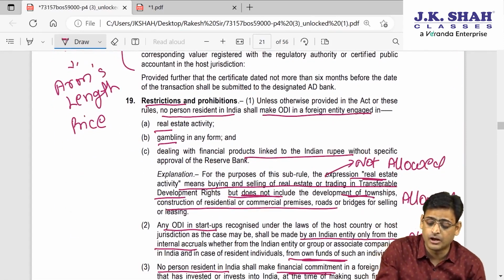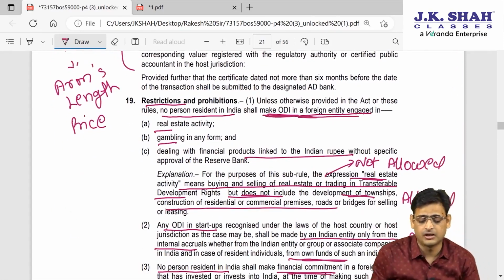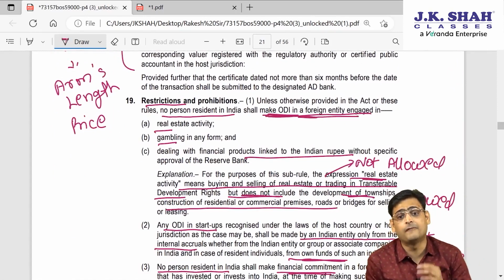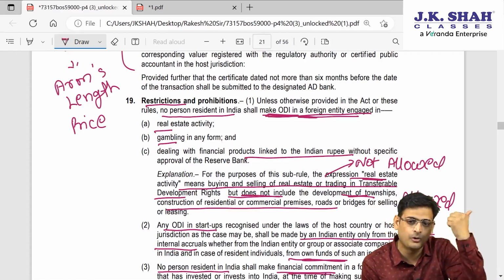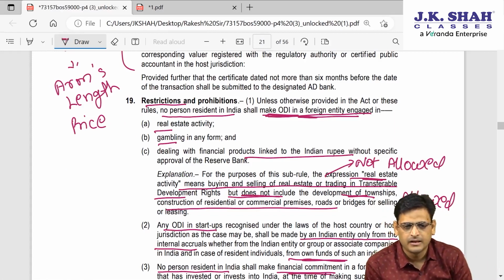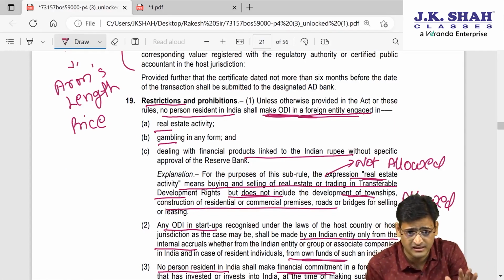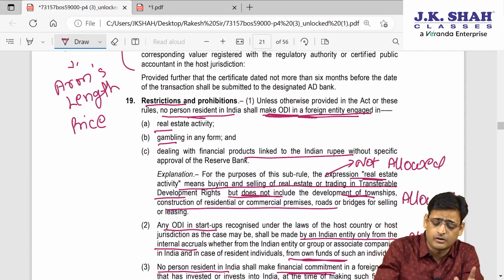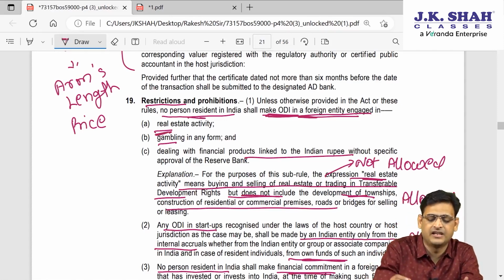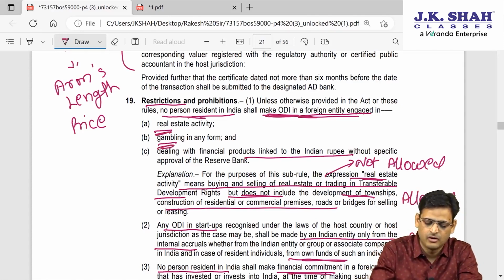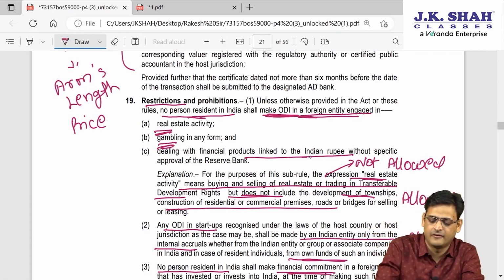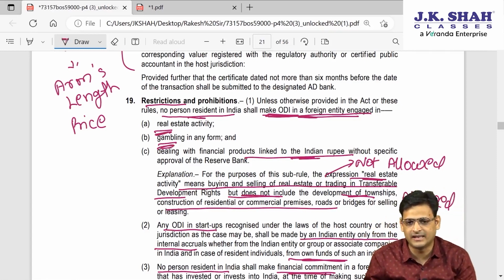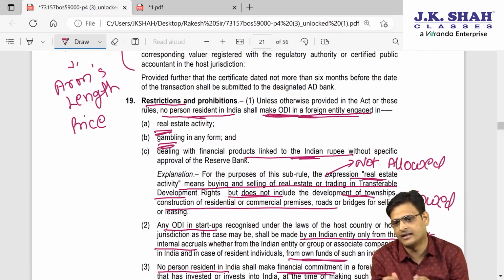Now, when you cannot make ODI, restrictions and prohibition. This is more or less similar to the prohibition you have studied in FEMA earlier. They are saying when ODI is restricted or prohibited. A resident cannot make ODI if the foreign entity is engaged in real estate or gambling, or if the foreign entity is engaged in a financial product and that financial product is derived from Indian rupees. I will explain real estate, then gambling, and then the third point.